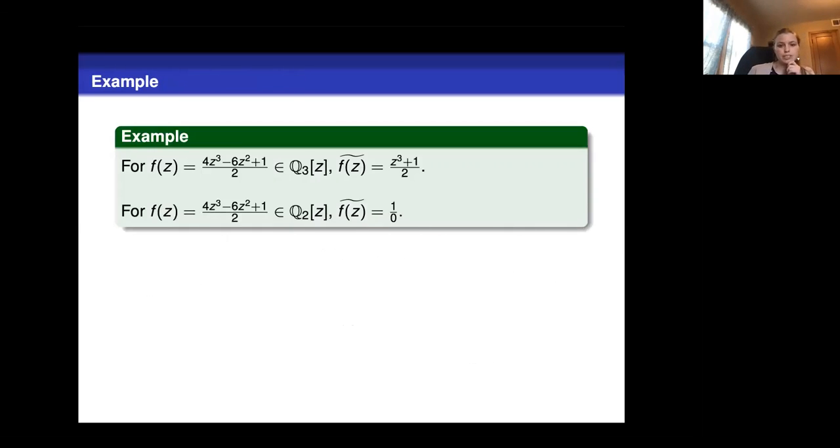So let's look at a few examples. We're going to consider the polynomial 4z cubed minus 6z squared plus 1, and we're going to consider this both in the 3-adics and 2-adics. When we reduce it in the 3-adics, we get z cubed plus 1 over 2. And when we reduce this exact same polynomial in the 2-adics, we just get 1 over 0. So we can see that that was sort of a bad situation, because when we reduced it, it greatly changed the polynomial, and it will have greatly changed the dynamics then.